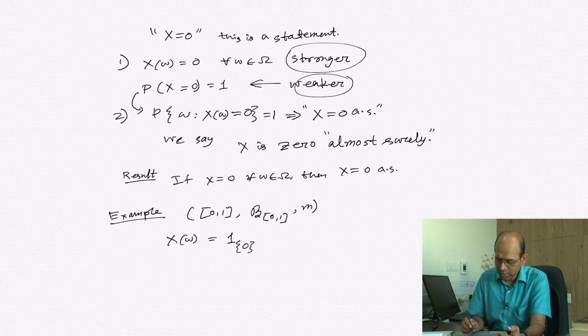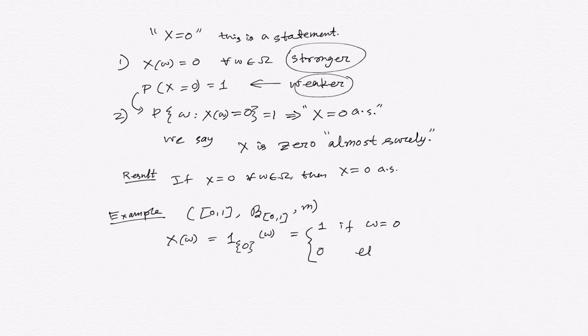What does it mean? This value is 1 if omega is equal to 0, and 0 otherwise. So this is a very simple function, nonzero only at one single point. Is it 0 everywhere?